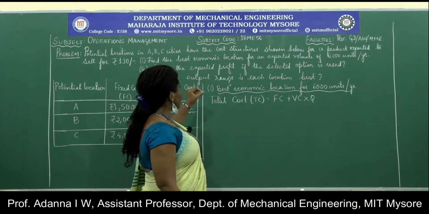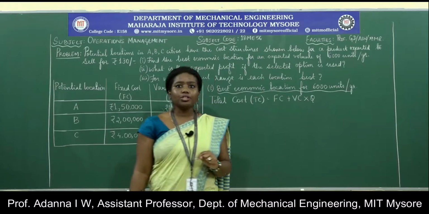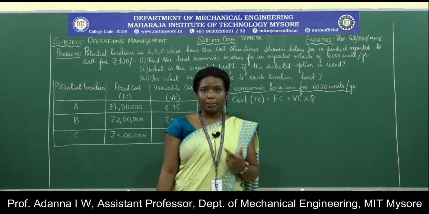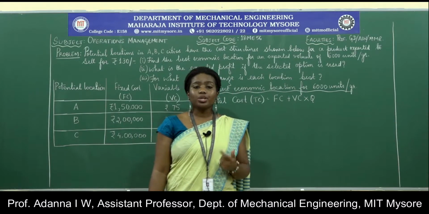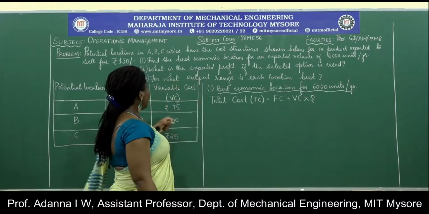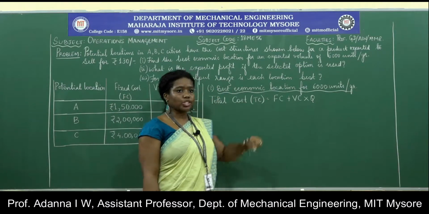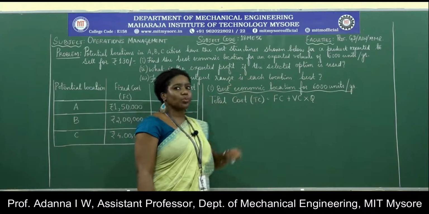So if the volume that I am going to expect at the end of the year is about 6,000 units, I need to find out which is the most economic location, which means to say the location wherein I am going to incur the least cost. I also have to find out what is the expected profit if I choose the location that I have found out in the previous question.